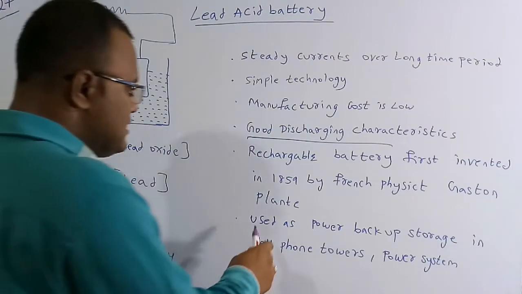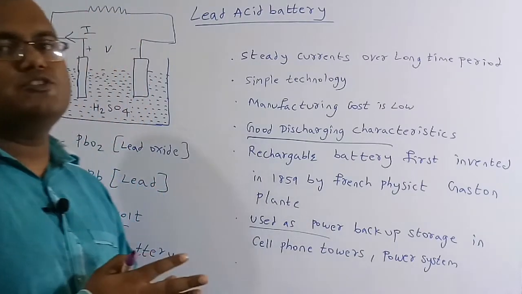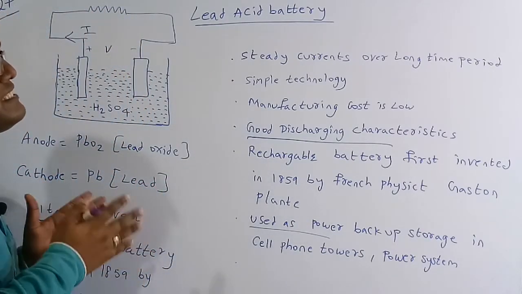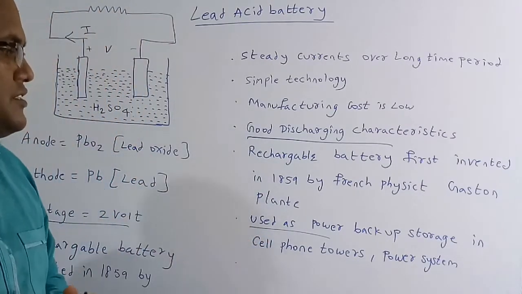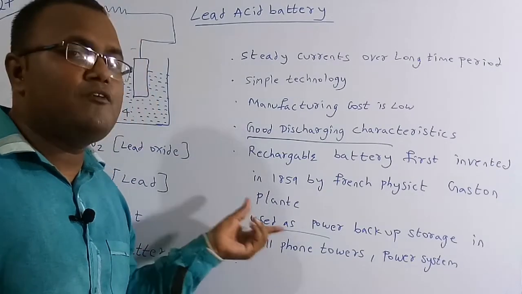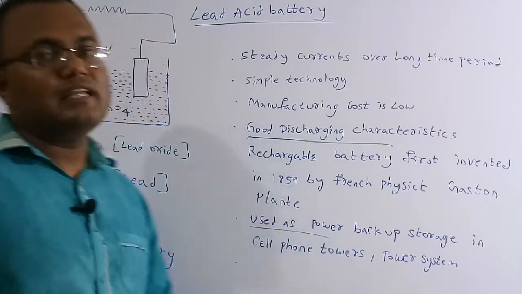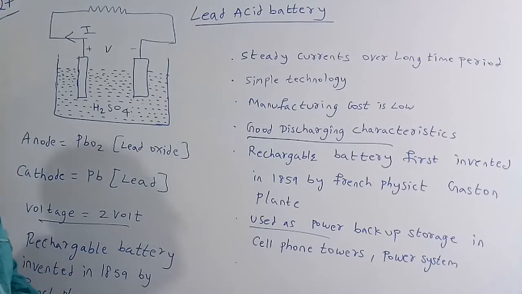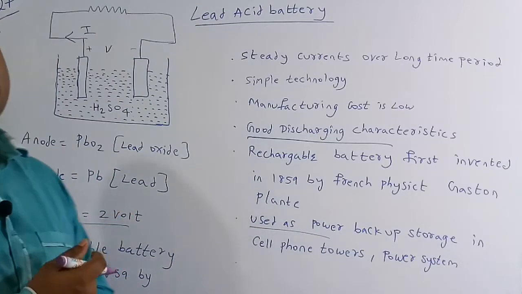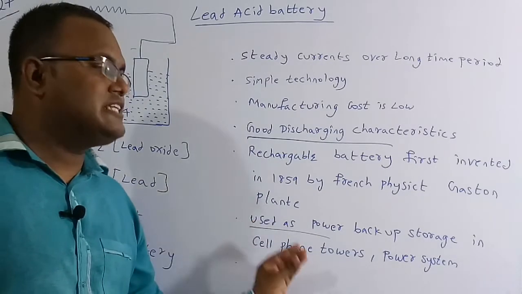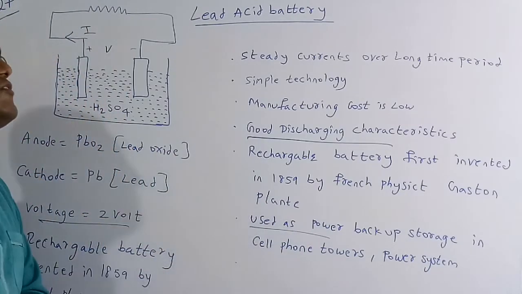Also this was used as a power backup storage in cell phone towers and in the power system. If suddenly the power is gone, then these lead acid batteries are going to store the power and give the power at any fault condition. If any fault occurs in the power system, this is going to supply the power up to that time. So the load is going to receive continuous power. So we can say these are used as a power backup storage in the cell phone towers and also in the power system. These are some of the important facts of this lead acid battery.